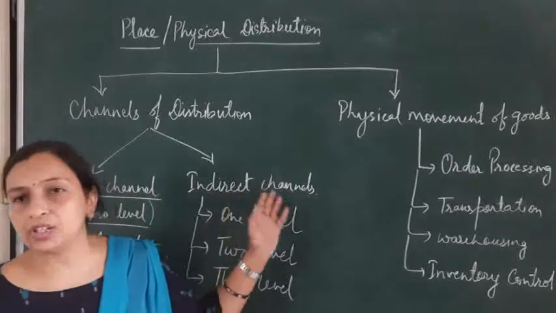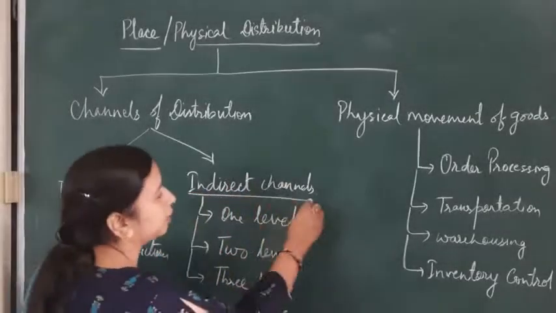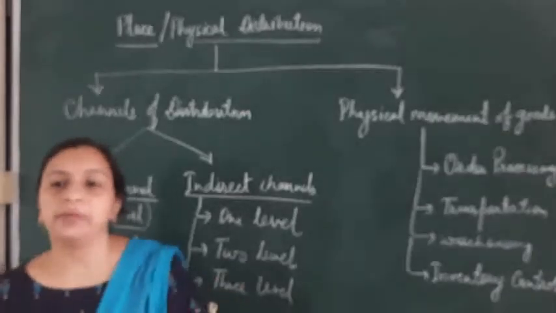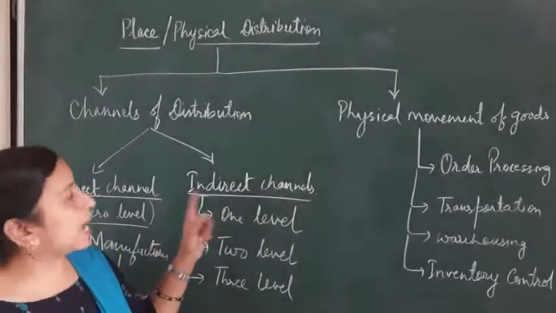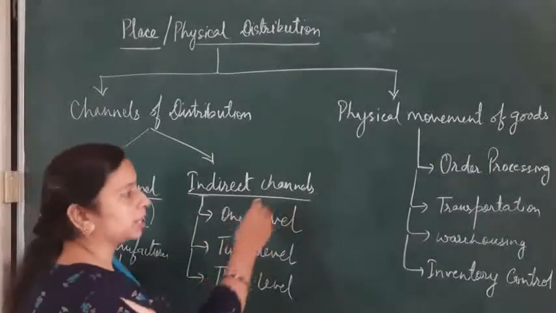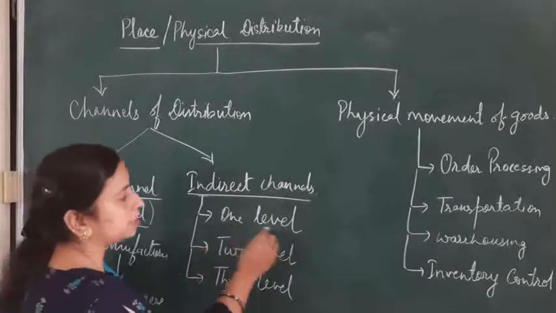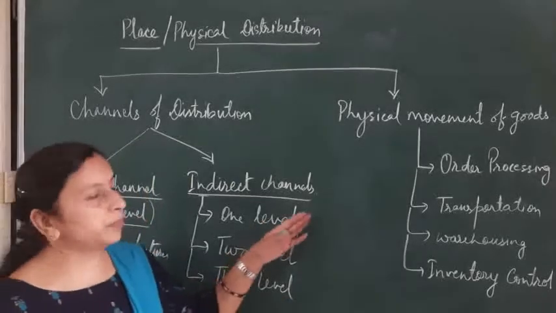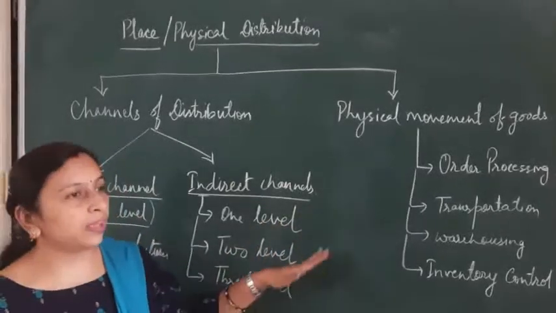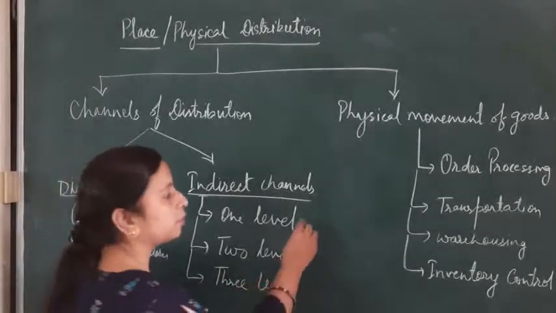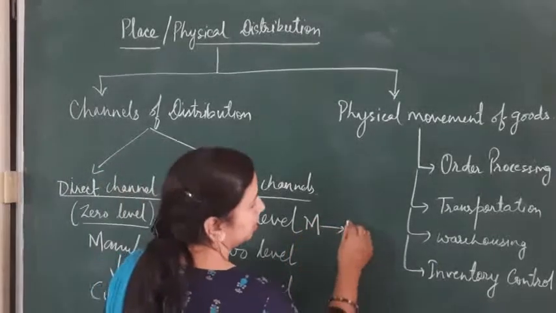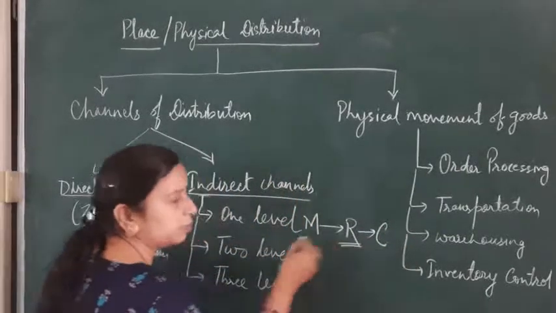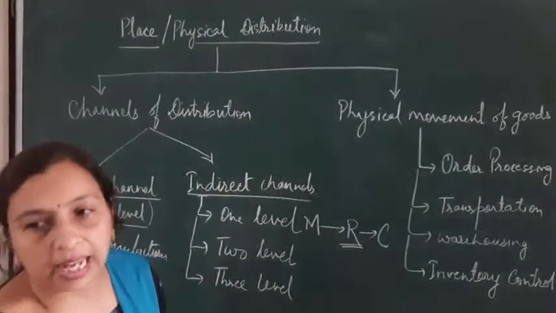Next is indirect channel. As the name suggests, indirect means the goods reaches from the manufacturer to the consumer through the middlemen. Here we have 3 types. First is 1 level, then 2 level and then 3 level. Means what? Here the goods moves from the manufacturer to the customer and there is one intermediary in between. Means from the manufacturer goods is sent to the retailer and after retailer it reaches the customer. So only one middleman is in between the manufacturer and the customer, that is the retailer.